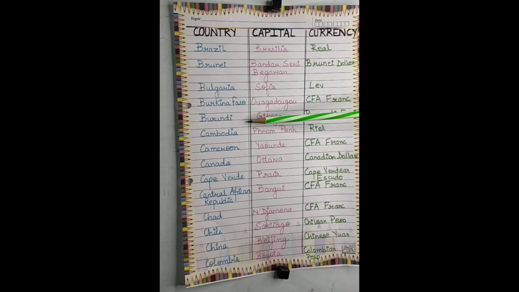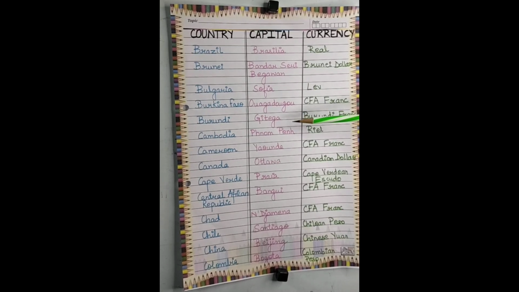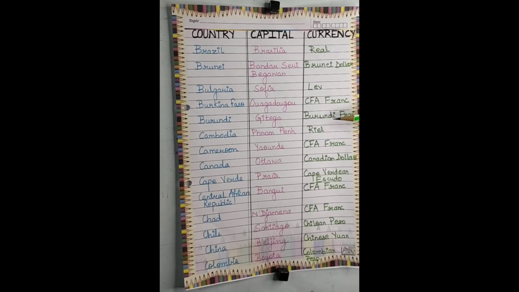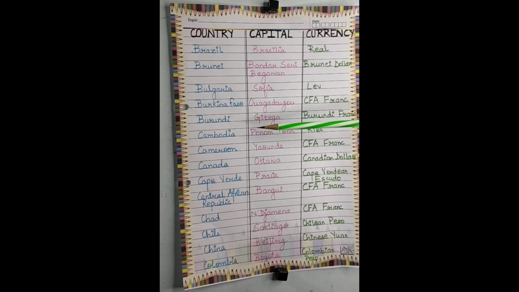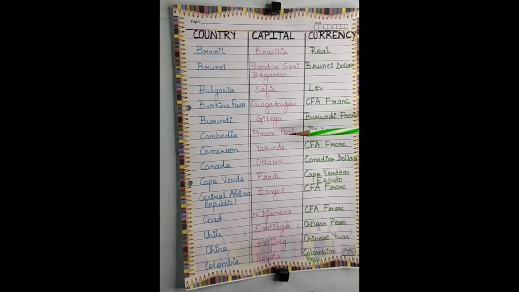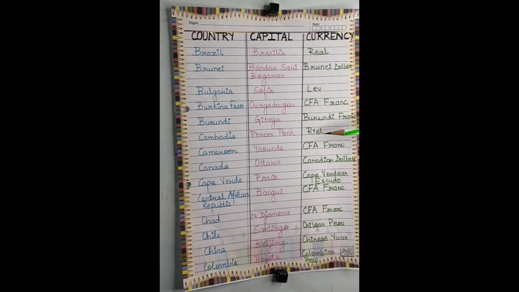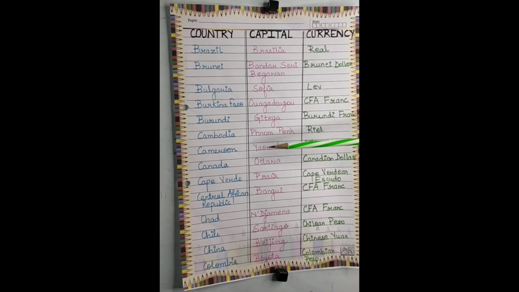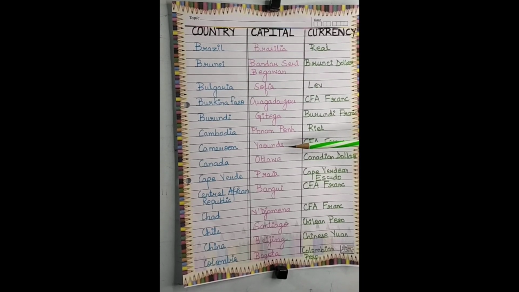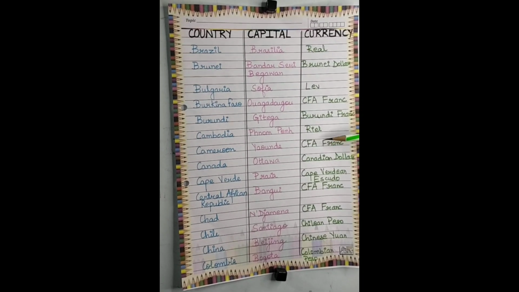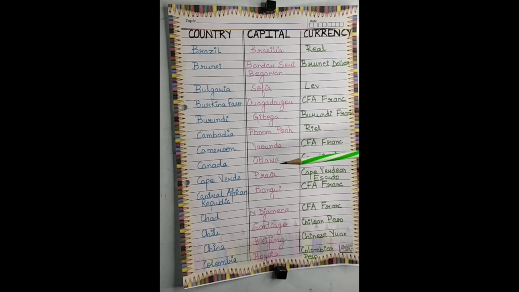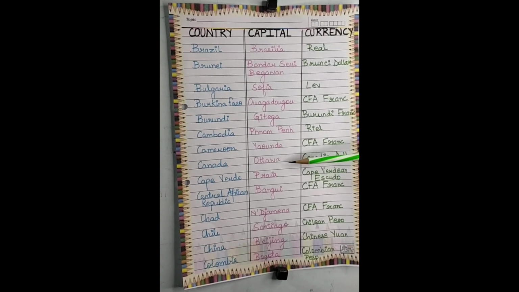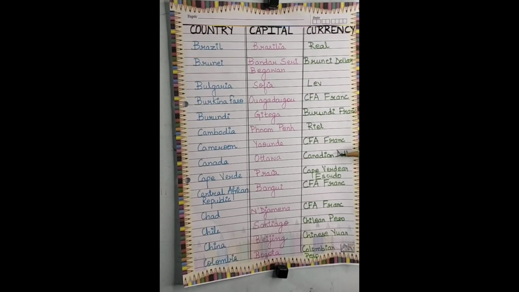Next is Burundi, its capital is Gitega and the currency is Burundi francs. Next is Cambodia, the capital is Phnom Penh and the currency is Riel. Next is Cameroon and the capital is Yaoundé and the currency is CFA francs. Next is Canada, the capital is Ottawa and the currency is Canadian dollar.